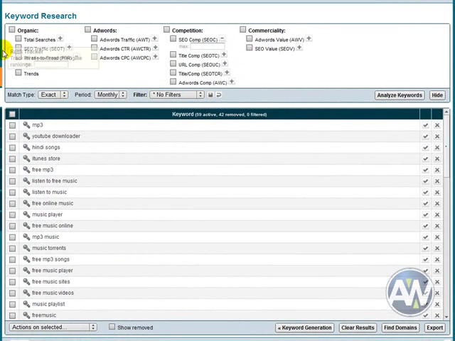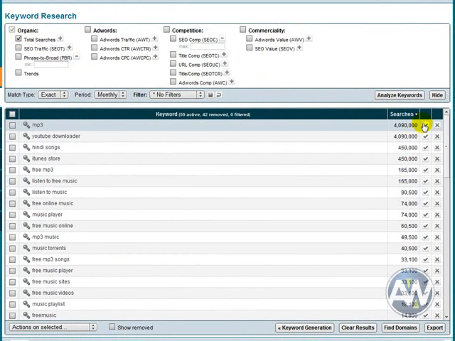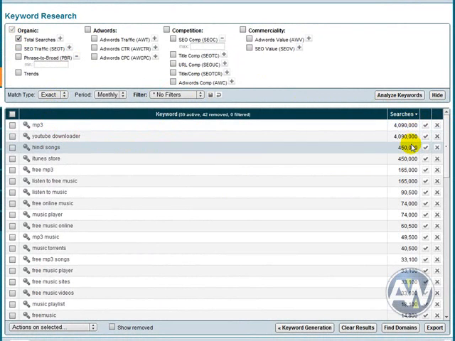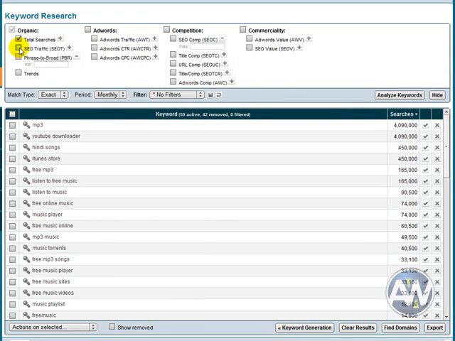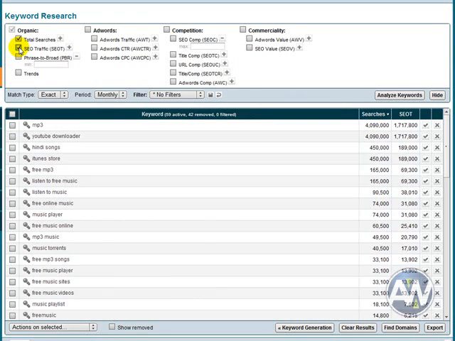So what we'll do now is, we obviously want the total searches. Now this is the total, obviously, the exact amount of searches for these keywords each month in Google. Alright, we also want, now we don't want SEO traffic. SEO traffic is Market Samurai trying to be clever and saying, well, that's not the realistic traffic you're going to get. This is the realistic traffic that you might get if you rank number one.